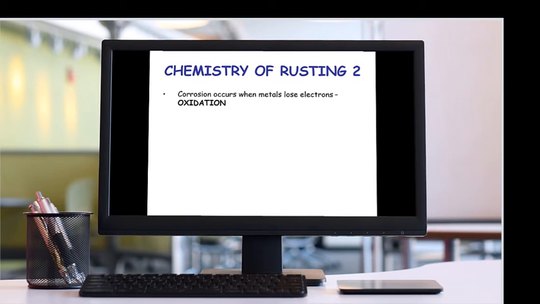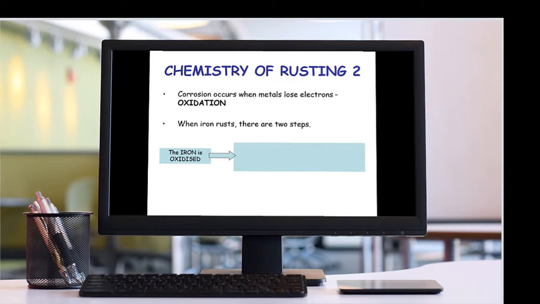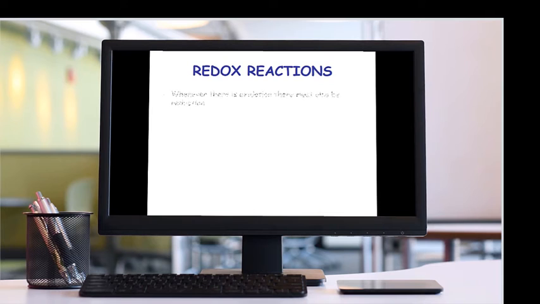Chemistry of rusting. Corrosion occurs when metal loses electrons, and this is known as oxidation. When iron rusts, there are two steps. The iron is oxidized, and iron atoms are converted into iron 2 ions. In the second step, iron 2 ions convert into iron 3 ions, that is, ferrous ions are converted into ferric ions. So we can write the equation for both of them. Whenever there is oxidation, there must also be reduction.